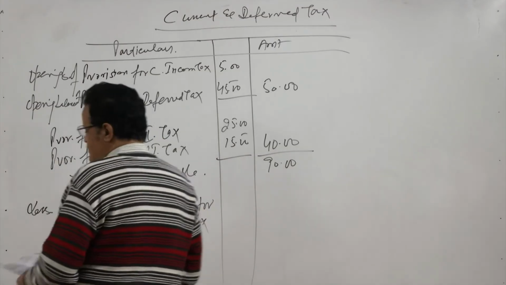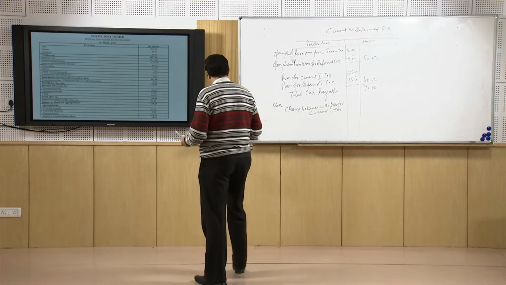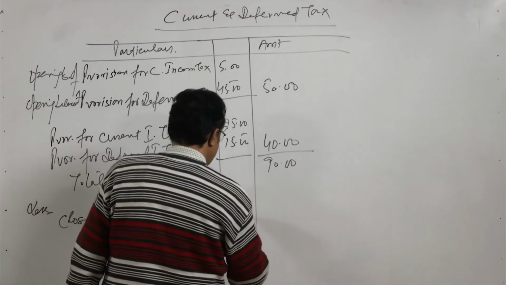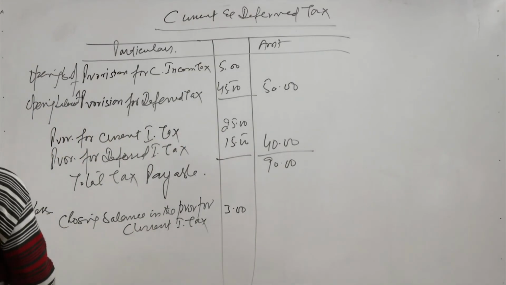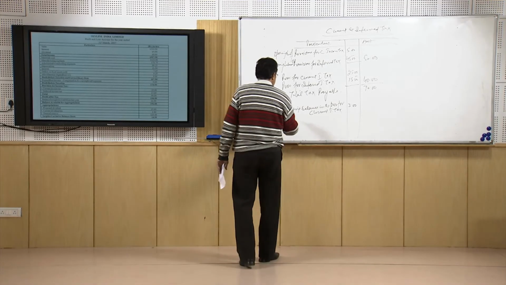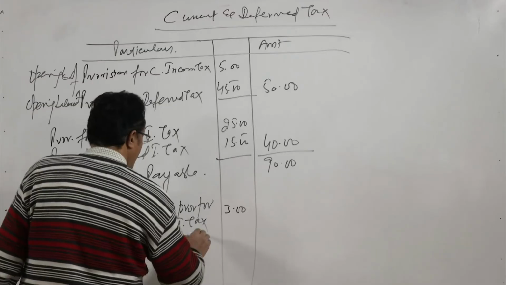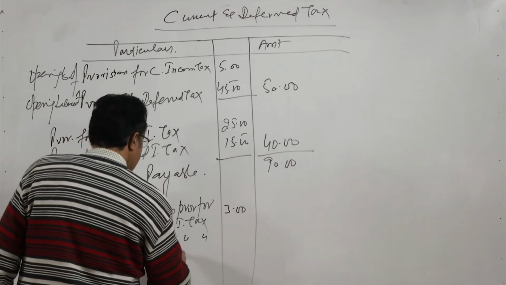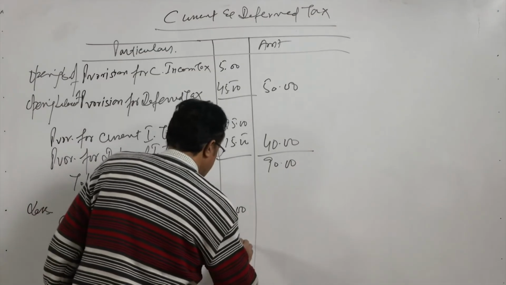We are given the closing balance here, and that is 3 lakhs. So, closing balance in the provision for the current income tax is 3 lakhs, and then the closing balance in the provision for deferred income tax is 32 lakhs.